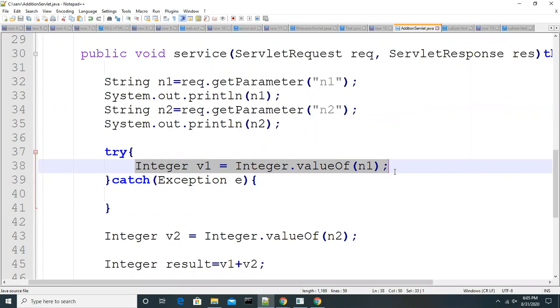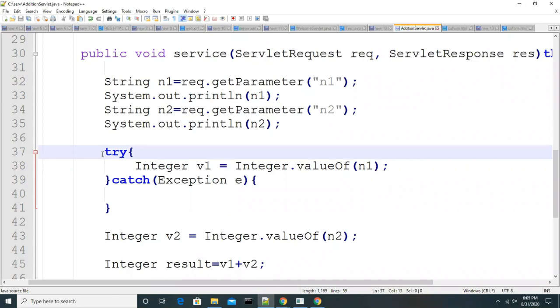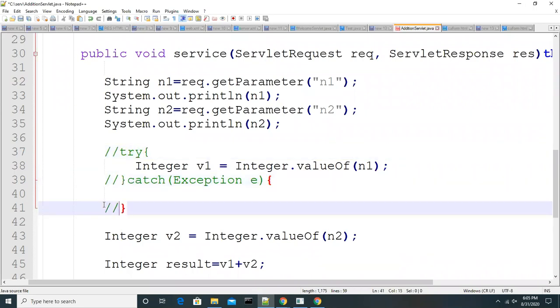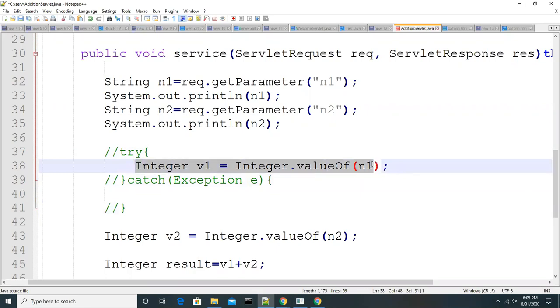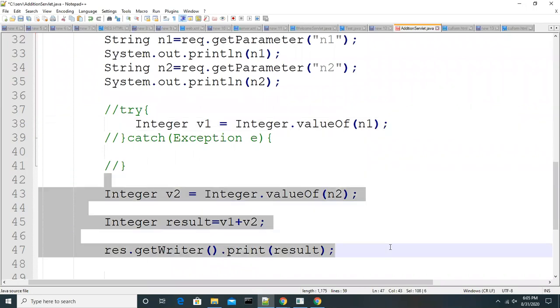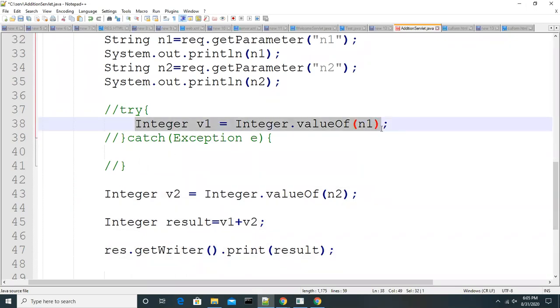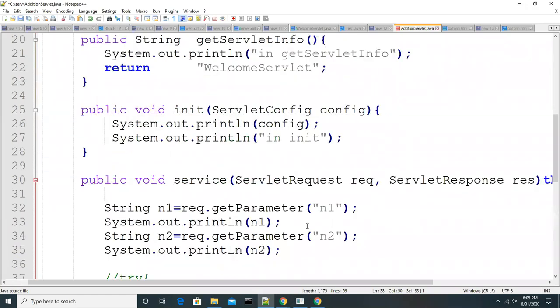It's not able to execute. So we got a number format exception, right? At that moment, what will the JVM do? Let's say, guys, there is no try and catch. Whenever we get an exception at some line in a method, the JVM is not going to execute the remaining lines of code. So it stops execution.